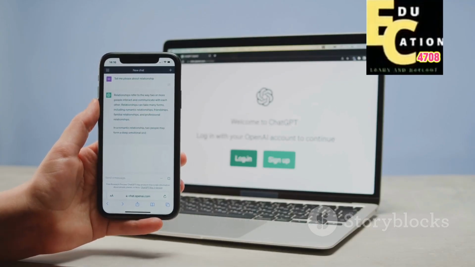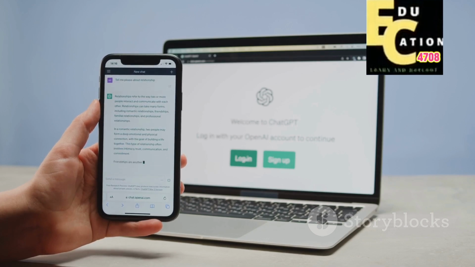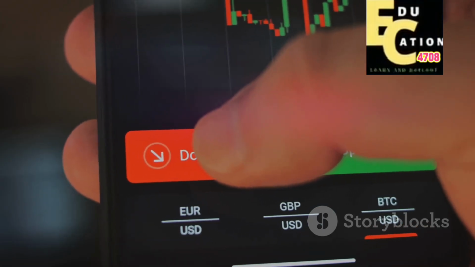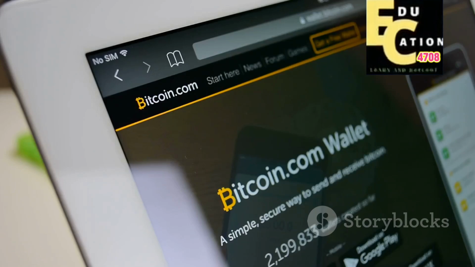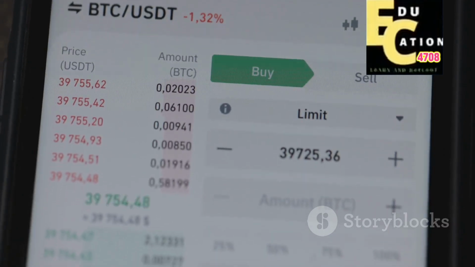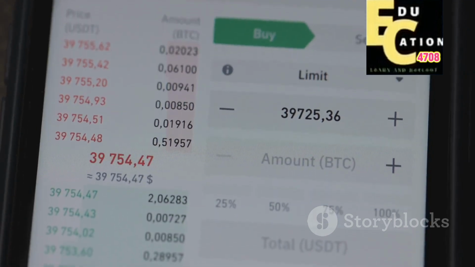Log in to OKX, access your OKX account. Go to Assets, click on Assets and then Withdraw. Select USDT, choose USDT as the cryptocurrency to withdraw. Enter deposit address. Paste the Binance USDT deposit address you copied earlier.